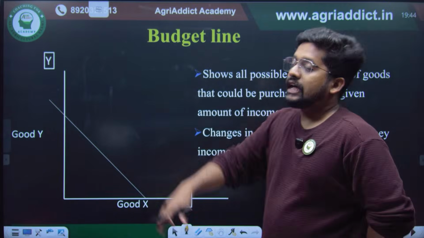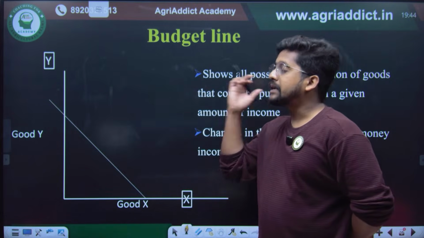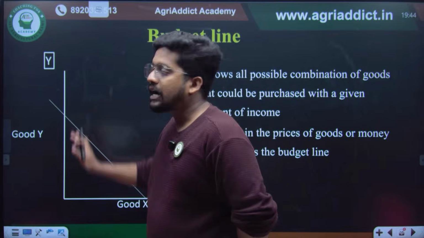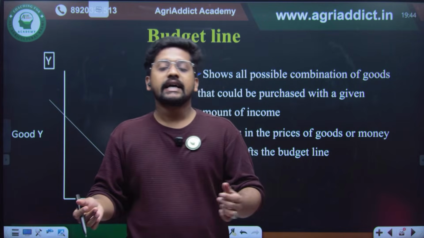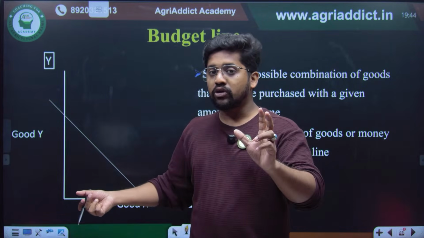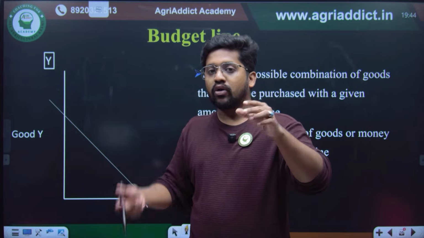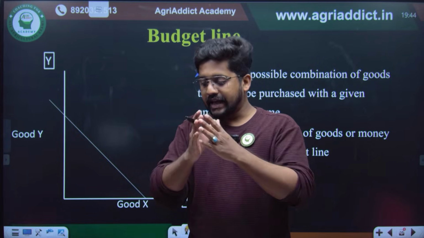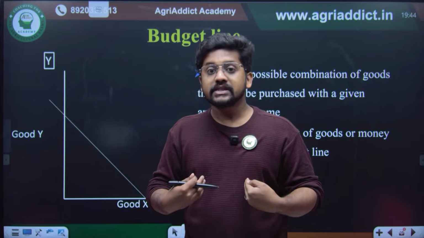Then along with the indifference curve, we will be using the budget line also. Budget line is also a graphical representation of two commodities. Along the indifference curve, what was constant? It was the utility or the satisfaction that the consumer derives. In every combination, we had the same satisfaction.